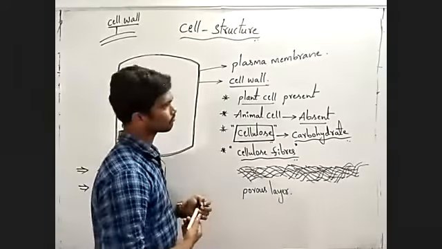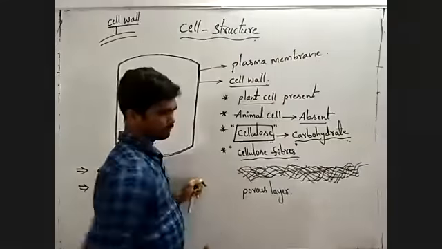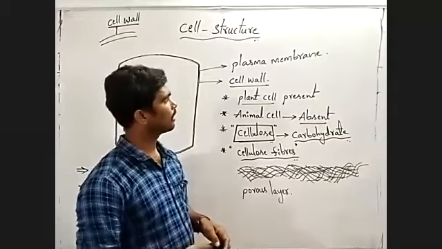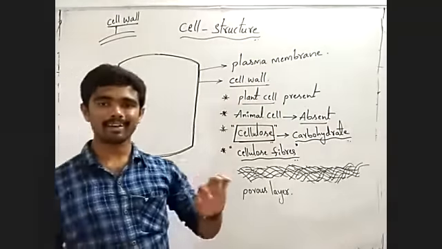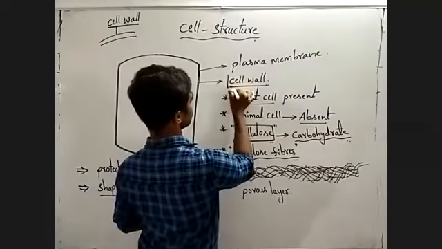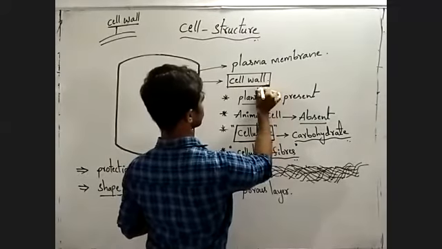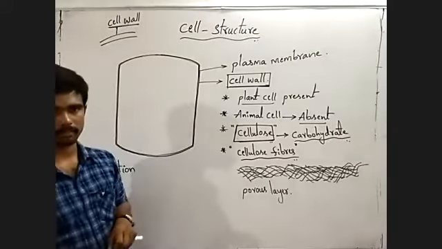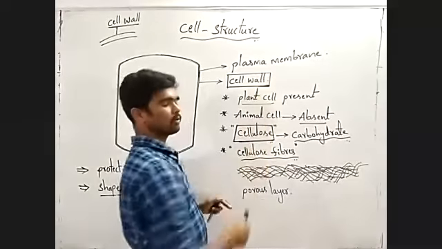Observe once again. Cell wall on the plasma membrane. In plants, on the plasma membrane, another layer is present. That is the cell wall. Are you understanding? Observe carefully. That is the cell wall.